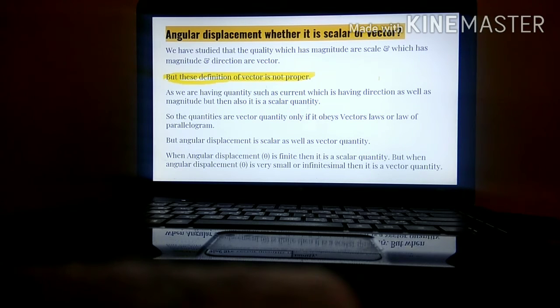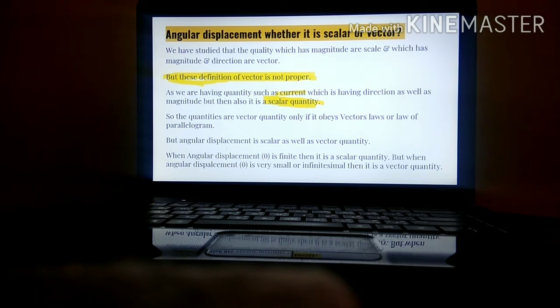The definition states that a quantity having direction as well as magnitude is called a vector quantity. But there is one quantity called current, which has magnitude as well as direction, but still it is a scalar quantity.